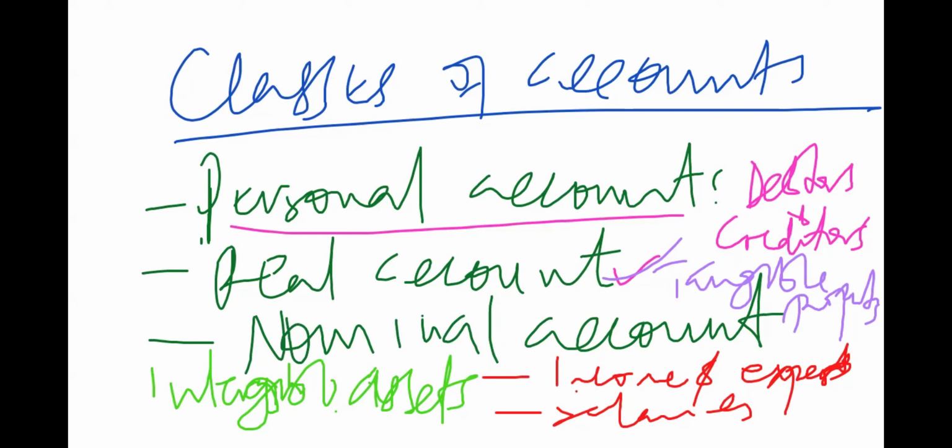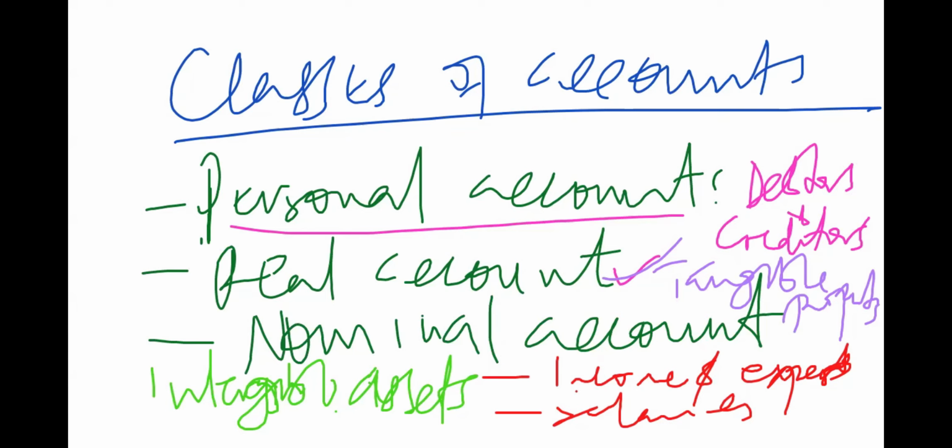The reason why we are focusing on this, by first understanding these three types of accounts, is it's going to help us find a way of how we are going to handle the double entry. So our three classes of accounts, we've looked at them. Personal accounts, those are going to be handling debtors and creditors. Real accounts, those are going to be handling tangible property, things you can touch and see.